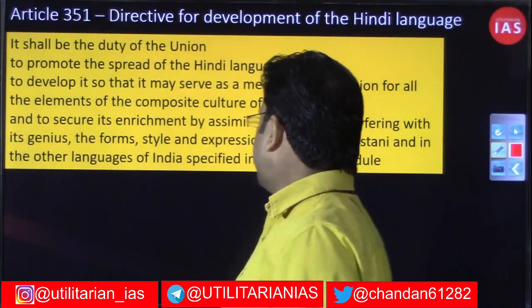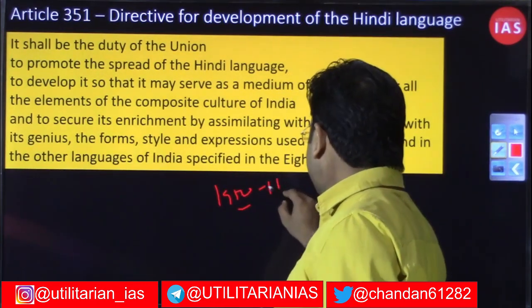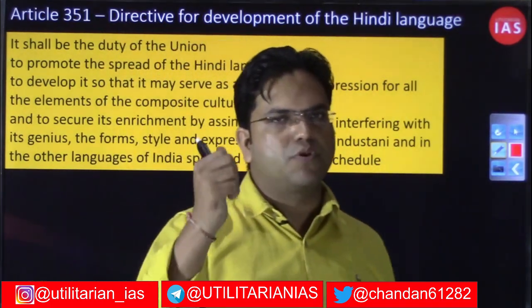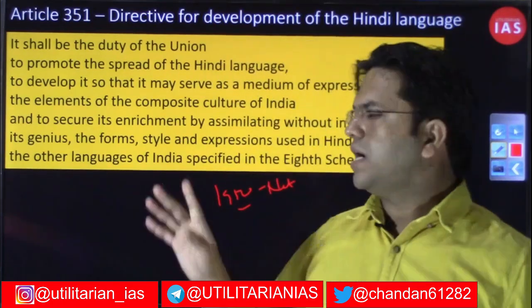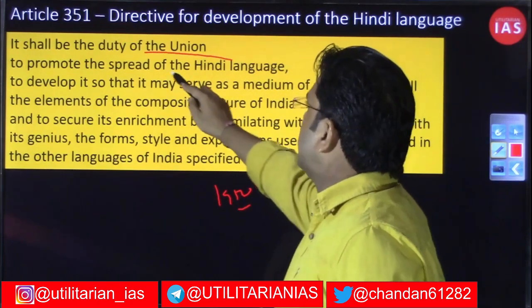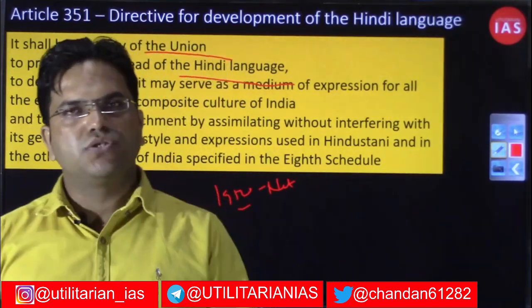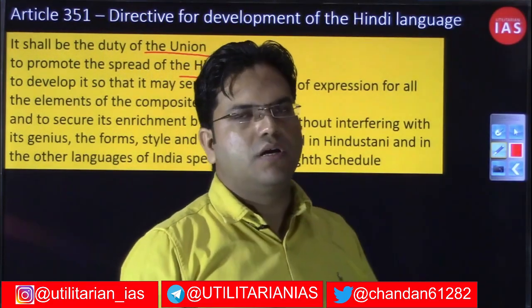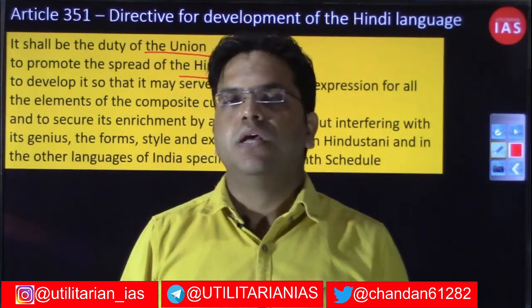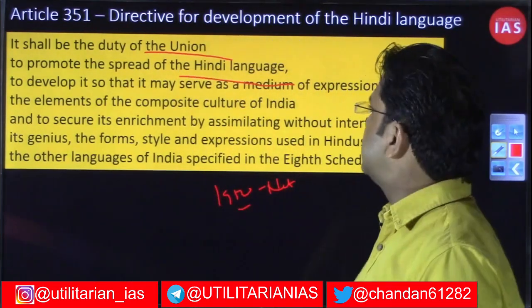We have already discussed that in the 1950s, when Hindi was not granted the status of national language despite its numerical majority, a promise was made, and that promise is reflected in this Article 351. That promise is that it shall be the duty of the Union to promote the spread of the Hindi language and to develop it, by taking vocabulary from other official languages as well, without affecting its original genius.